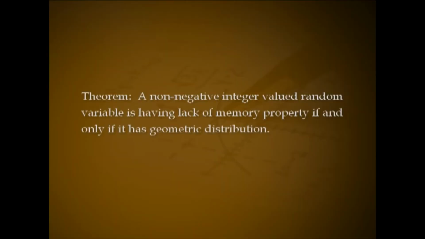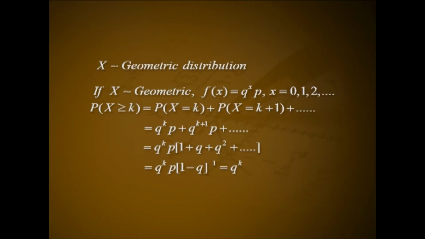Theorem. A non-negative integer valued random variable has lack of memory property if and only if it has geometric distribution. Proof. Necessary part. Assume X follows geometric distribution.